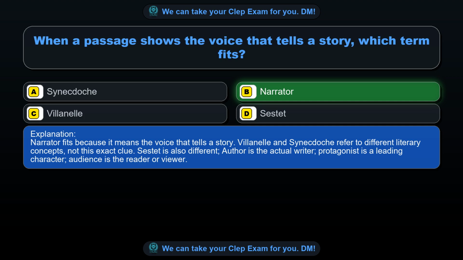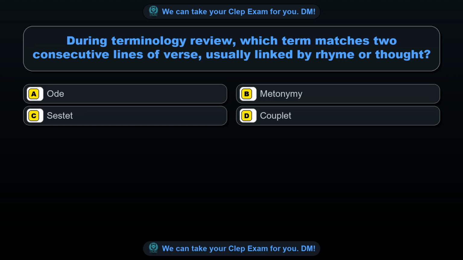Sestet is also different. Author is the actual writer, protagonist is a leading character, audience is the reader or viewer. Question 28. During terminology review, which term matches two consecutive lines of verse, usually linked by rhyme or thought?